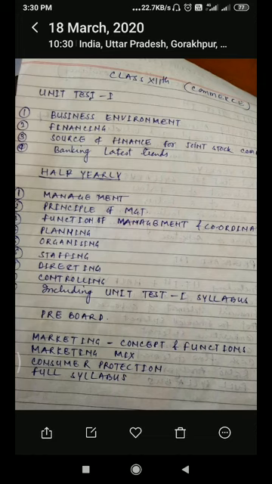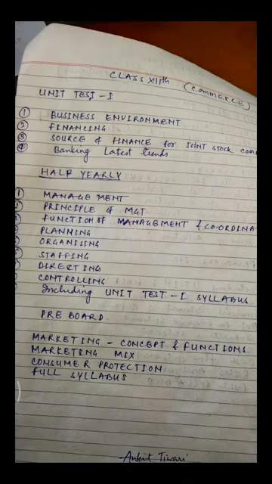Third chapter will be source of finance for joint stock company. Under this chapter, we will study long-term sources of finance, means if the company wants long-term sources of fund for the concern, from where the company will collect and get the fund for the business.